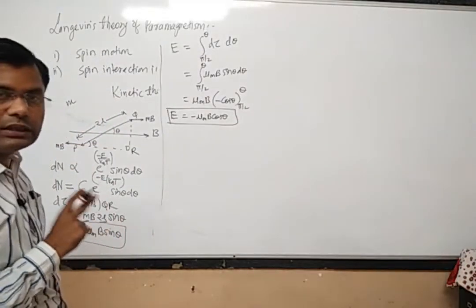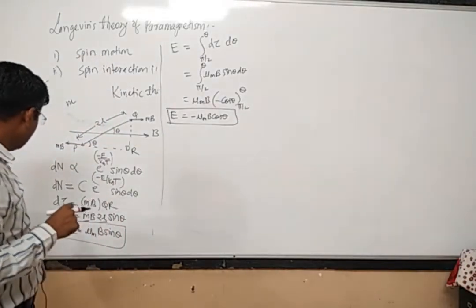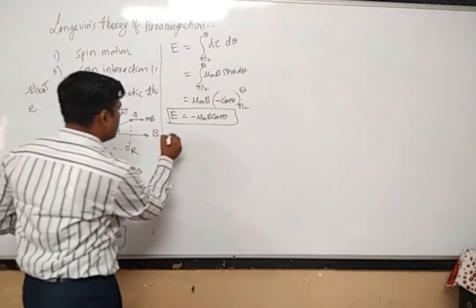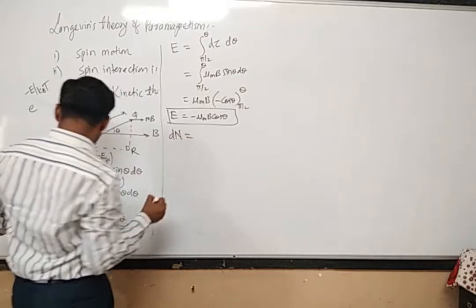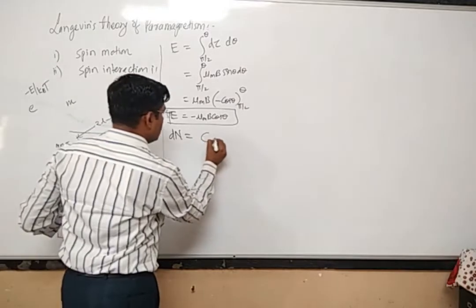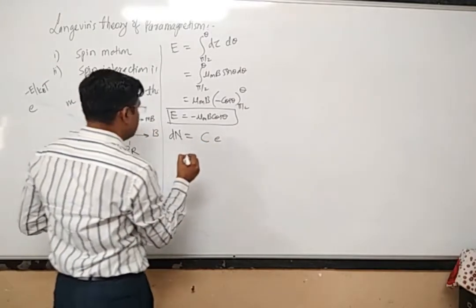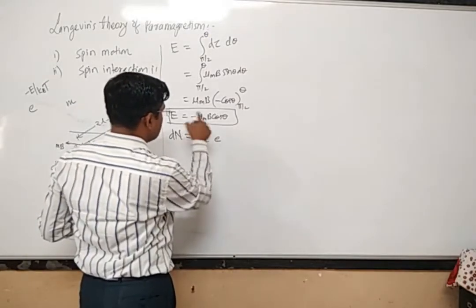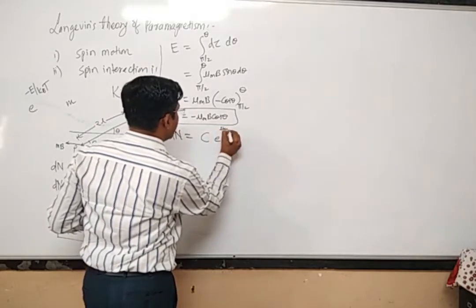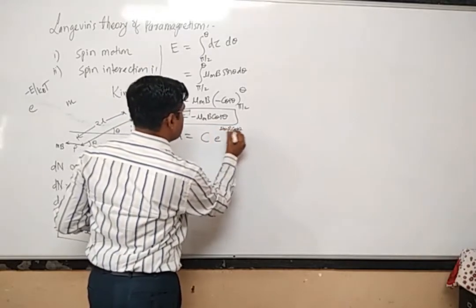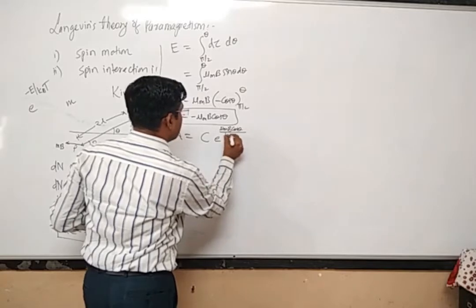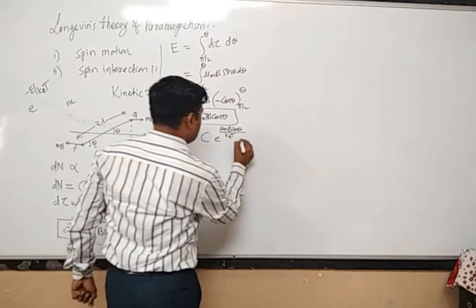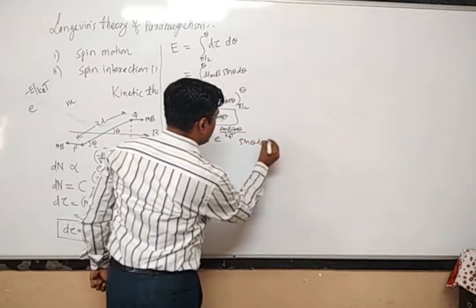Potential energy of a dipole in a magnetic field. And therefore our equation, that is dn, now becomes dn is equal to c into e raised to power minus E. So minus minus will get plus. So instead of E, mu m B cos theta divided by kB into T, and here sin theta d theta.